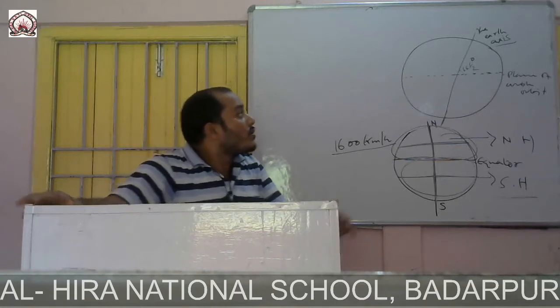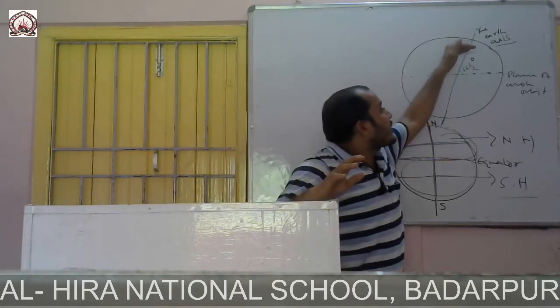For 6 months, one hemisphere leans, bends towards the sun.